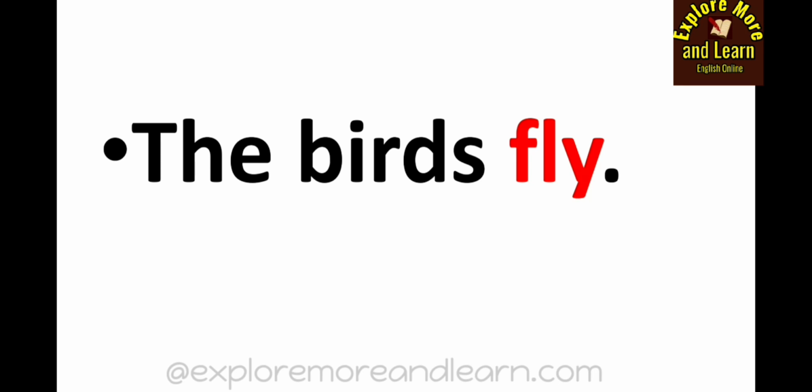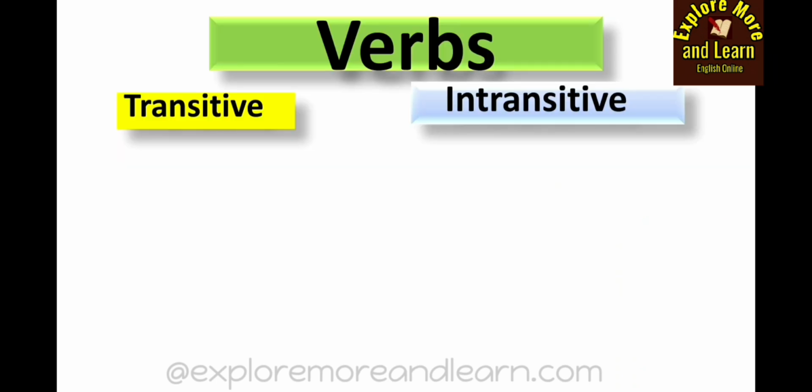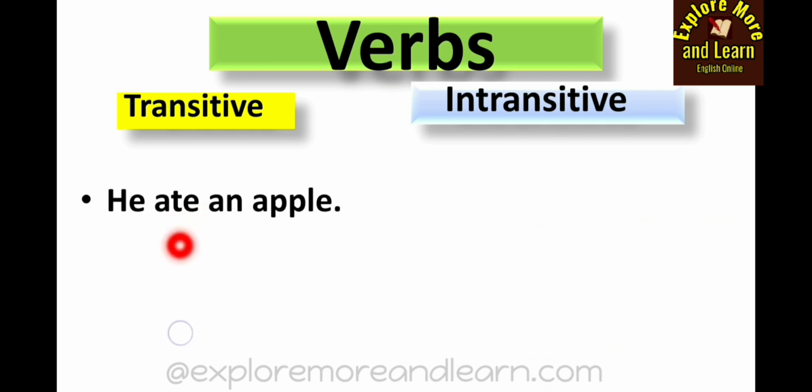Sometimes the same verb can be transitive or intransitive. How? Just check it out. Let's take a few examples. He ate an apple. Here, ate is a verb, the subject is he, and the object is an apple.